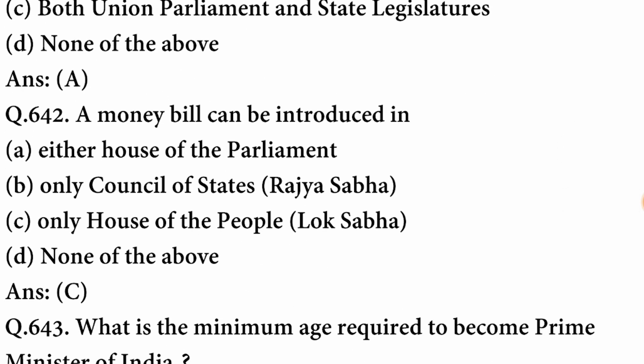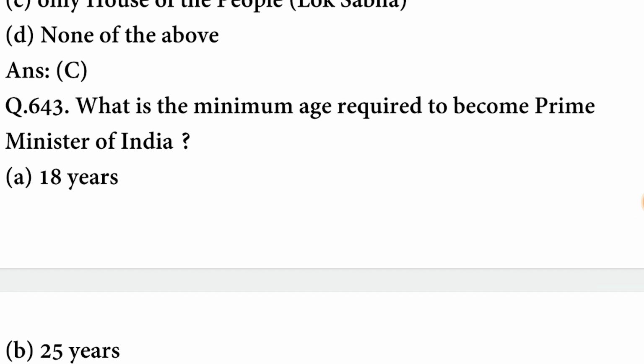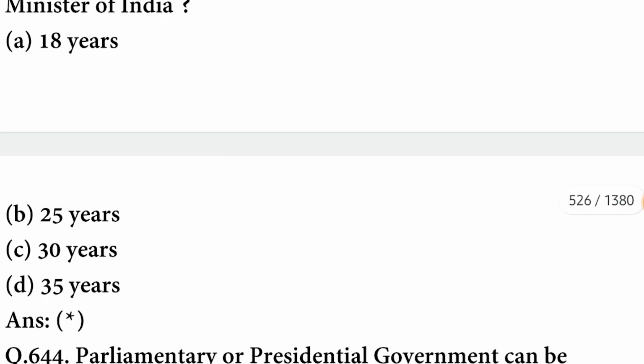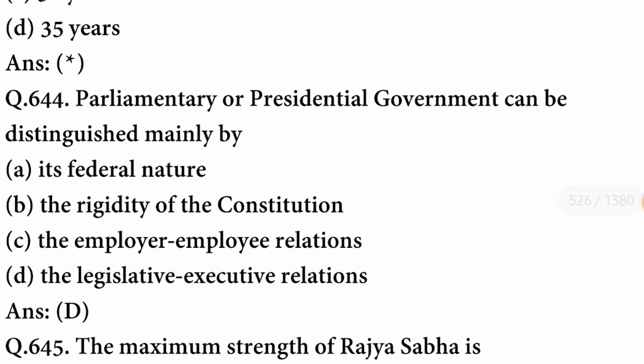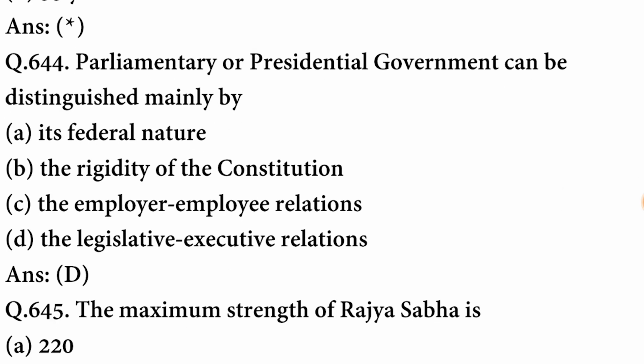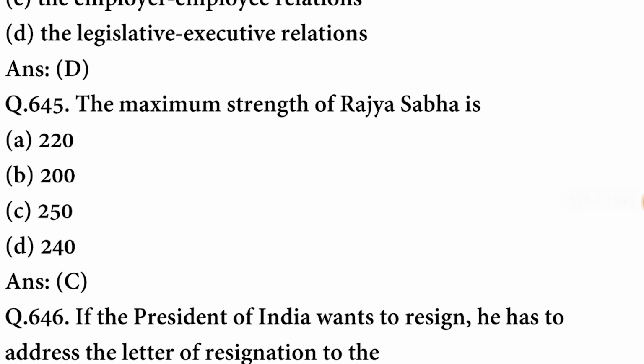Now, a money bill can be introduced only in the House of the People, meaning Lok Sabha. C option is correct. What is the minimum age required to become Prime Minister of India? There is no minimum age, there is 30 years. C option is correct. Next question. Parliamentary or presidential government can be distinguished mainly by the legislative-executive relations. The maximum strength of Rajya Sabha is 250.